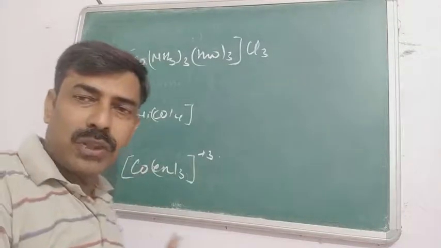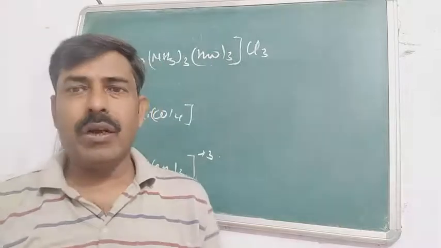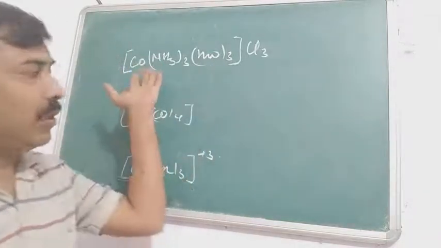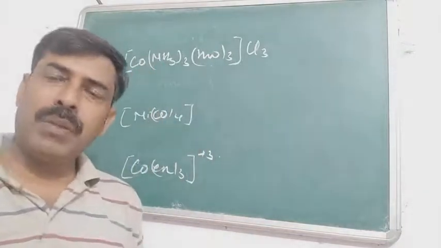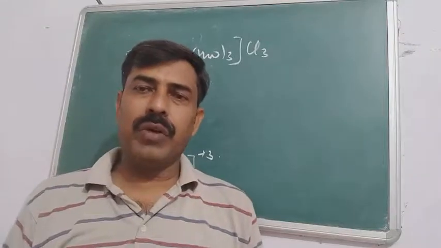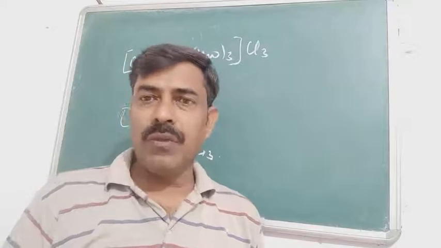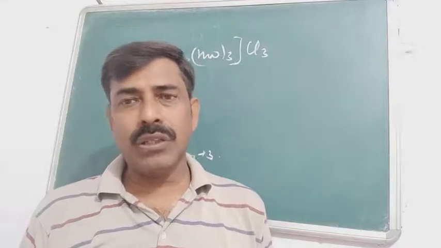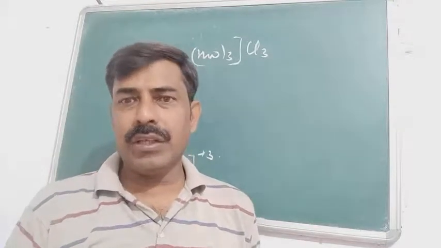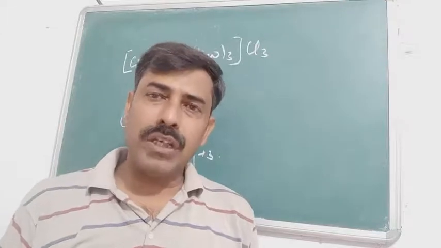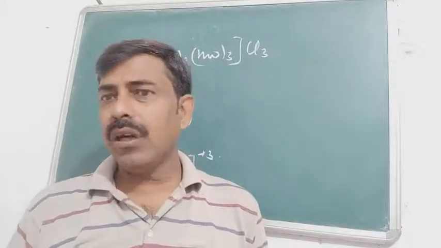Here we have some of the compounds which don't have any cationic counterion. We are starting with the first one. If the cationic counterion is not there, we can't start with the cation. So we will start the name with the ligands. If there's only a single type of ligand, then you will write the name, and if there's more than a single type of ligand, then you will write the name in alphabetical order.